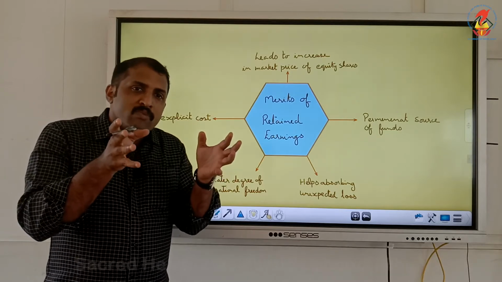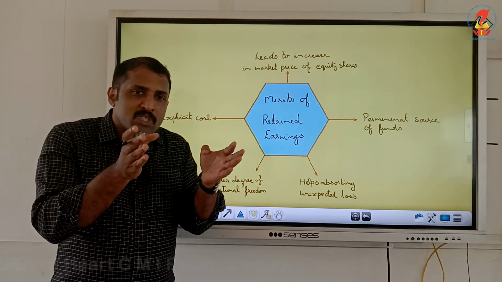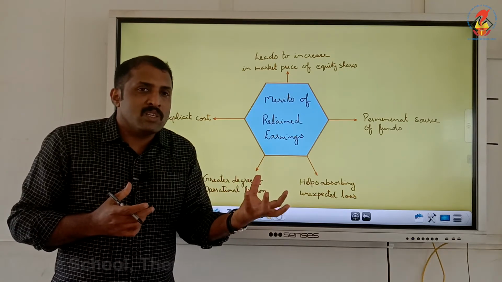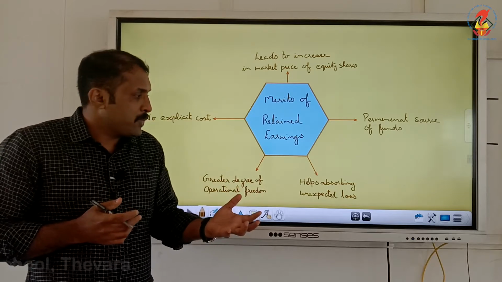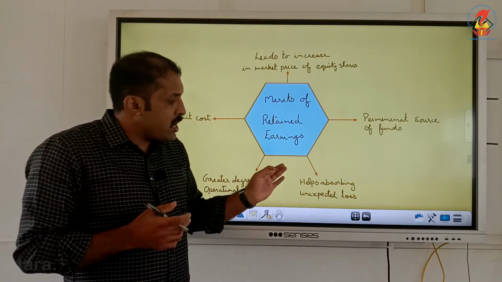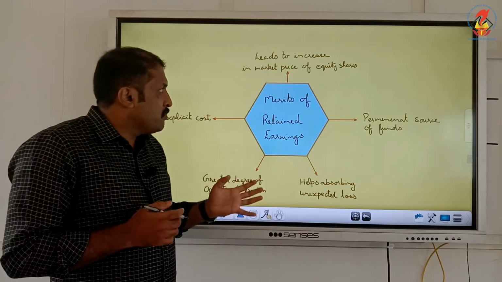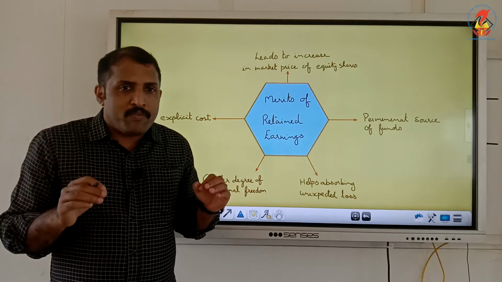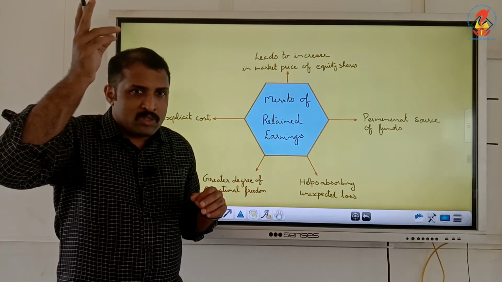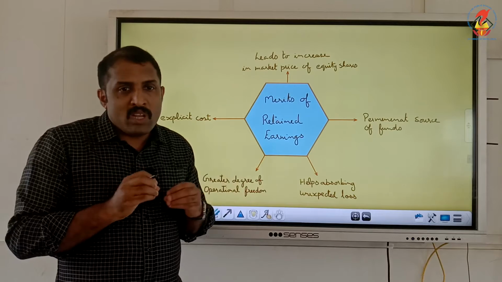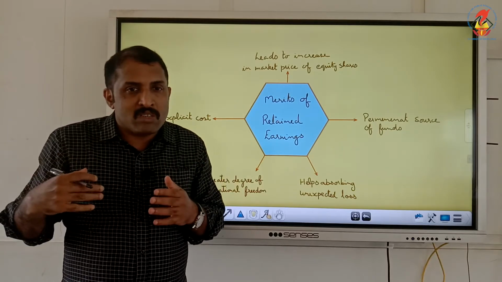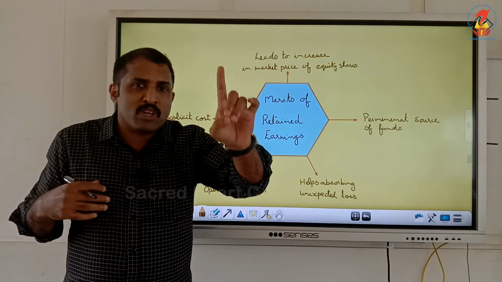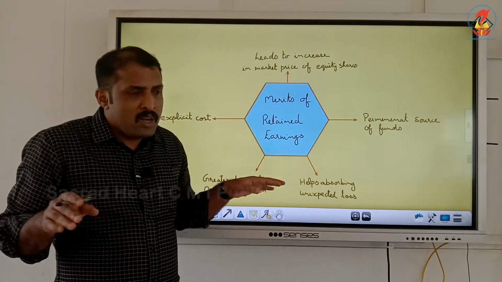For any purpose of the organization, any purpose of the business, it can be used. So freedom is there in using these funds, and flexibility is there. Helps absorbing unexpected losses, another merit, because as we are keeping a portion of profit for future use, we may not use it immediately. We may be keeping it back as a reserve in order to handle some unexpected events, unexpected losses that come. So it is helping in balancing.